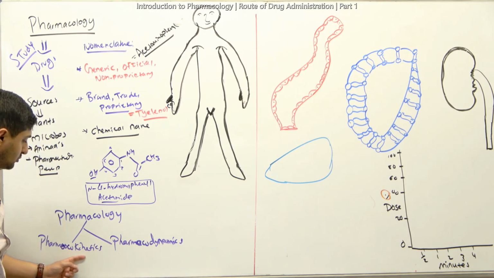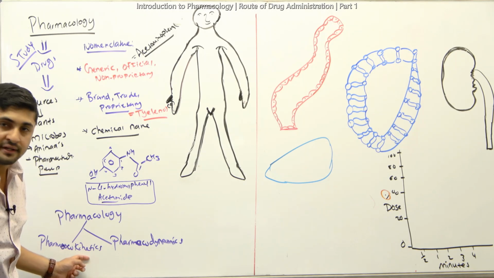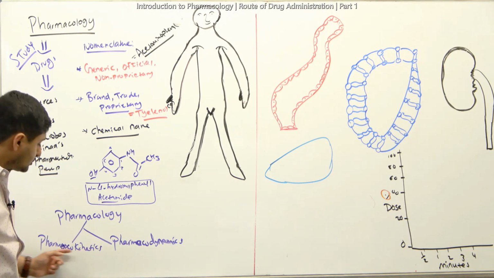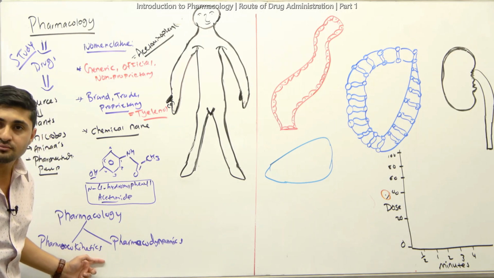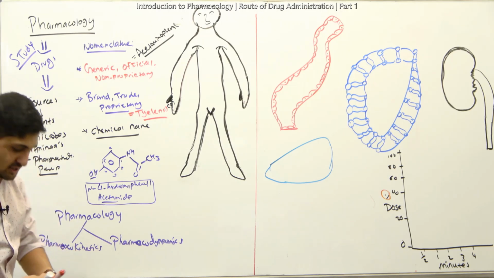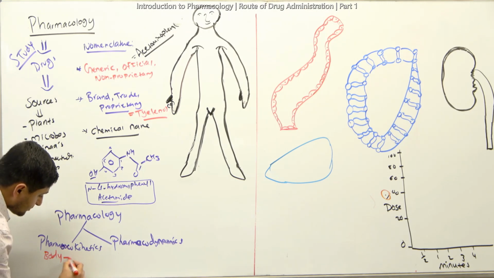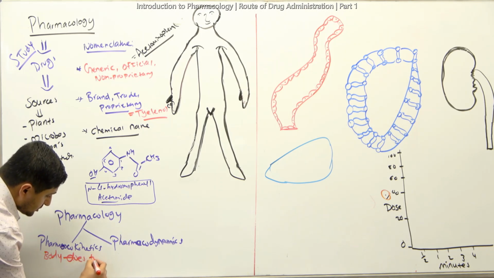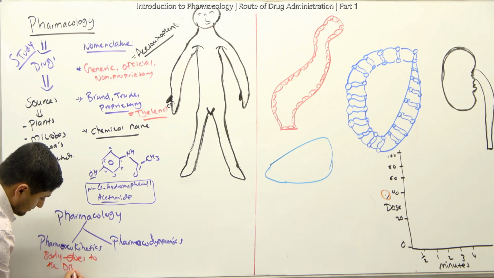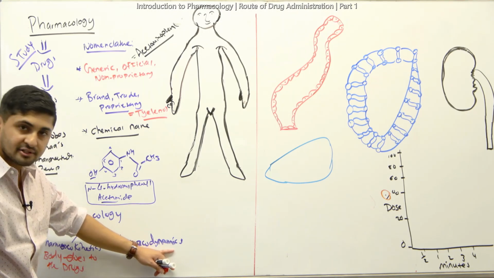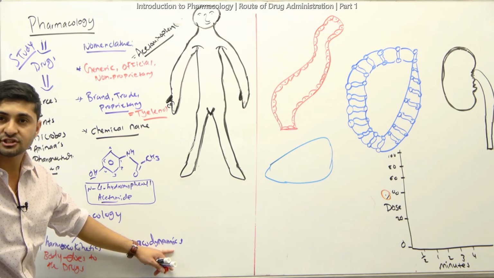All right, so what do pharmacokinetics and pharmacodynamics basically mean? Look, whenever you hear the word kinetics, think about movement. So pharmaco refers to drugs, and kinetics means movement. So drug movement, but where is it moving? It's moving in our body, right? So think about it this way: what the body does to the drugs. That's what pharmacokinetics means. Whenever we're talking about pharmacodynamics, dynamic means think about change or action, all right?